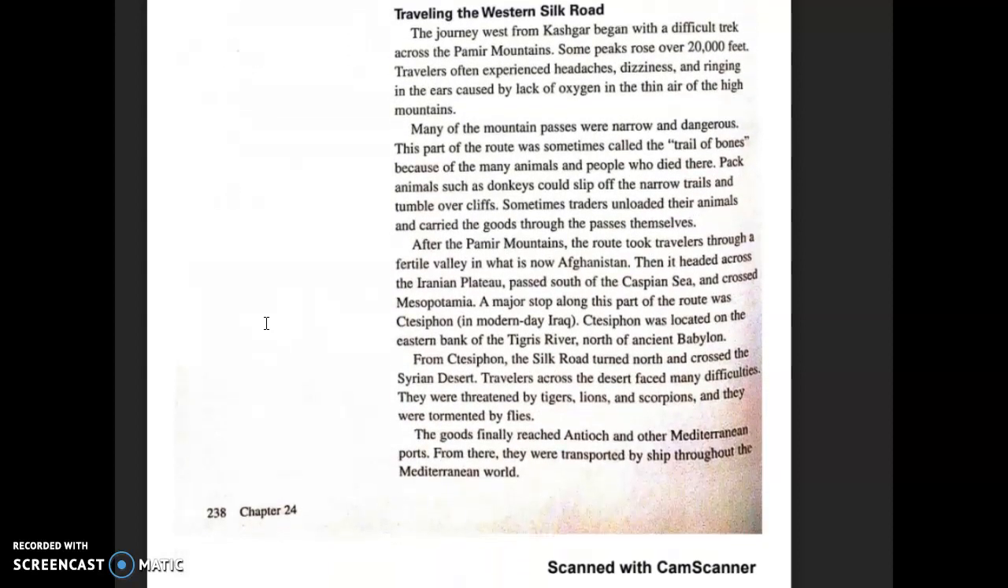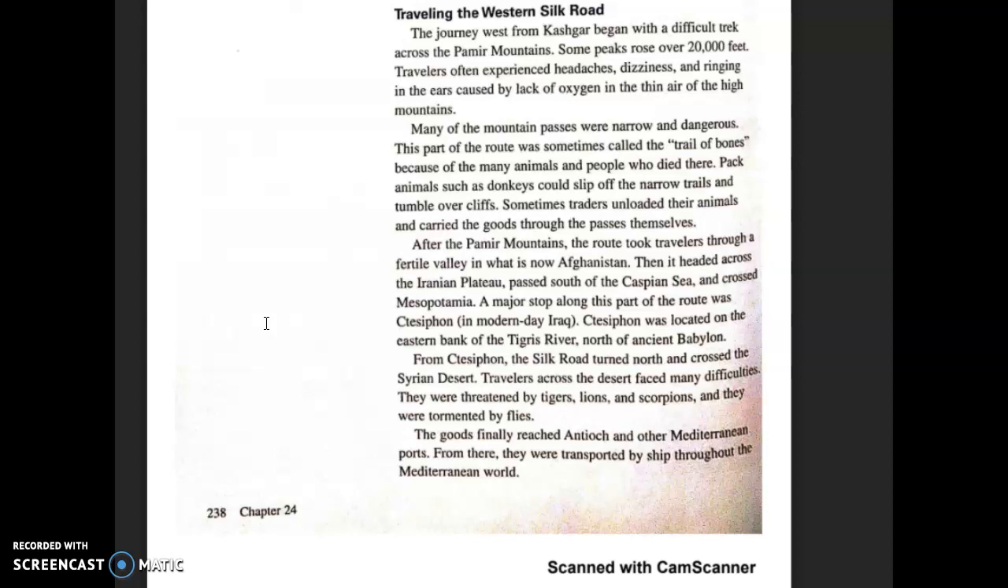Traveling the Western Silk Road. The journey west from Kashgar began with a difficult trek across the Pamir Mountains. Some peaks rose over 20,000 feet. Travelers often experienced headaches, dizziness, and ringing in the ears caused by lack of oxygen in the thin air of the high mountains. Many of the mountain passes were narrow and dangerous.